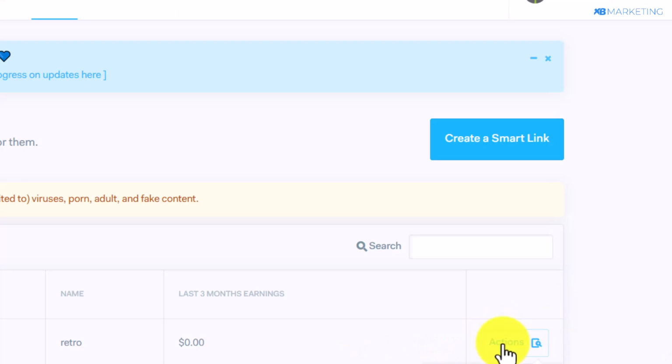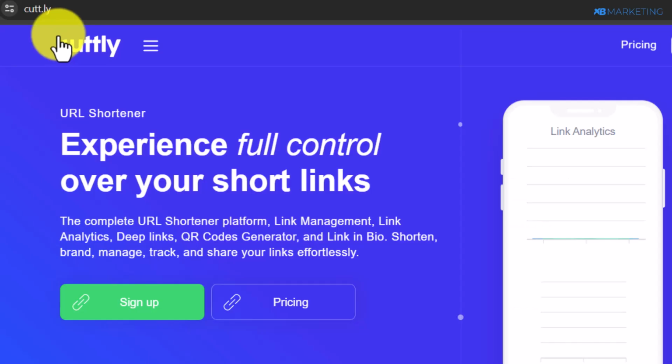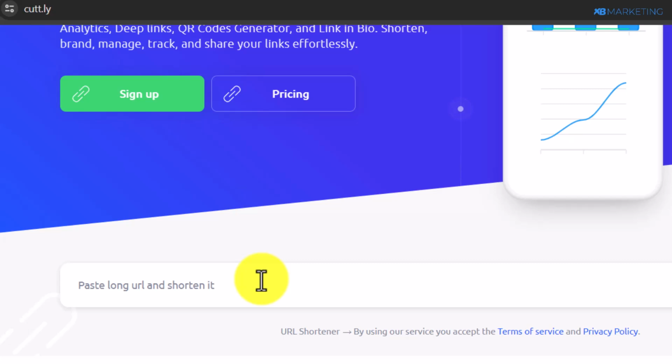So all you then need to do from here is to click on action, and you want to click on edit details. So once you click on edit details, you're going to see your smart link right here. And all you simply need to do is to copy this smart link. And you want to go over to cutt.ly or any URL shortener of your choice. And you want to paste in the shortened link right here.